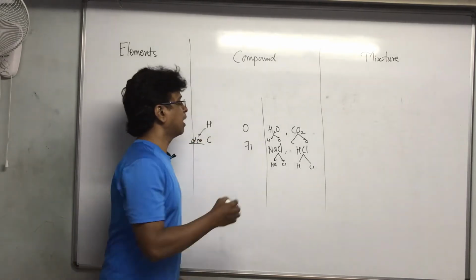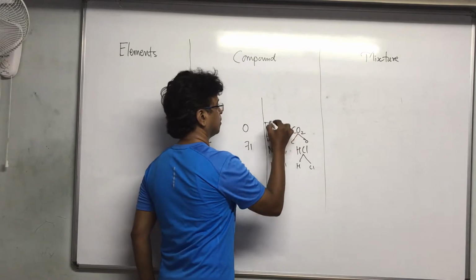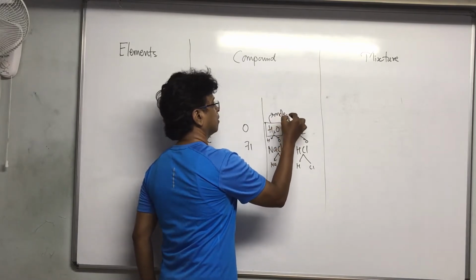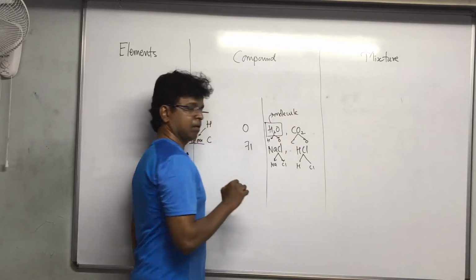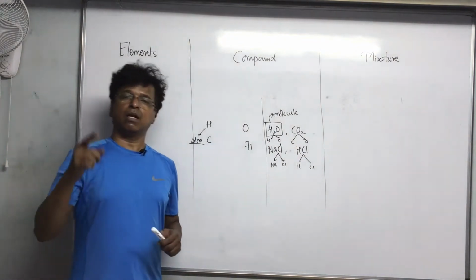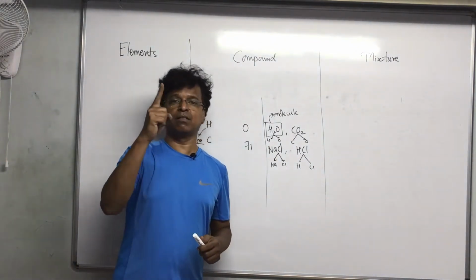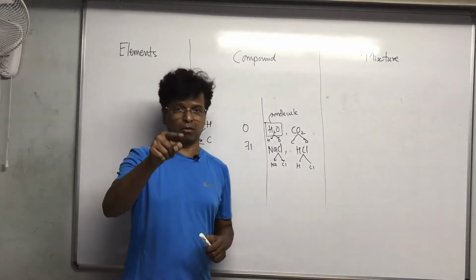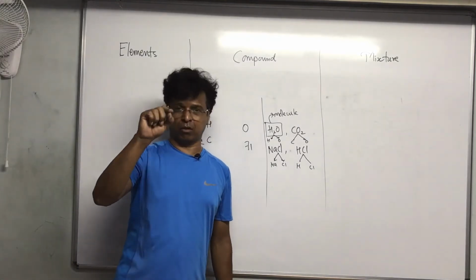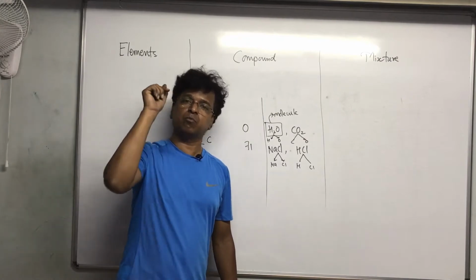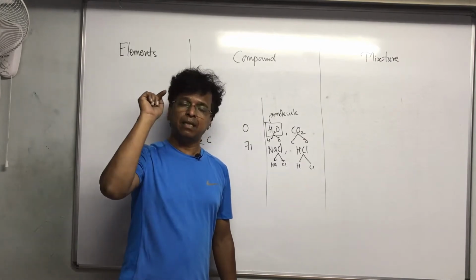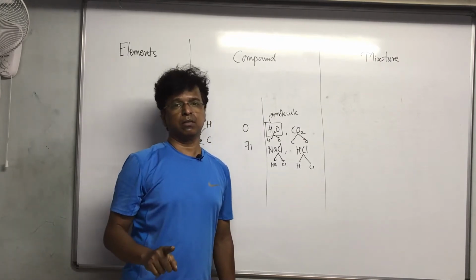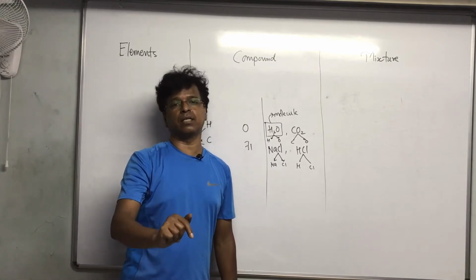And a compound has a molecule. H2O is one water molecule. Two hydrogen and one oxygen make one molecule of water. So one molecule of water is the smallest identity of water.